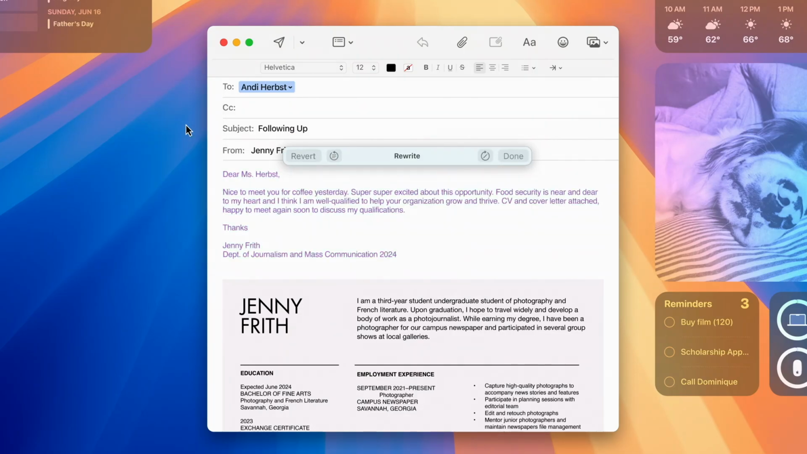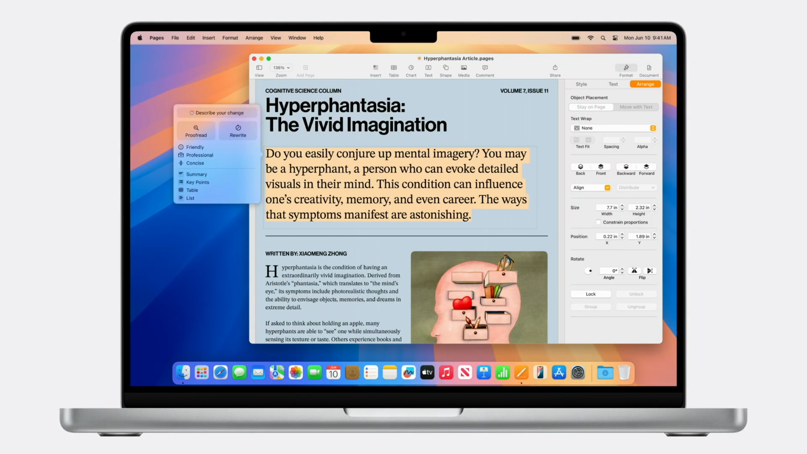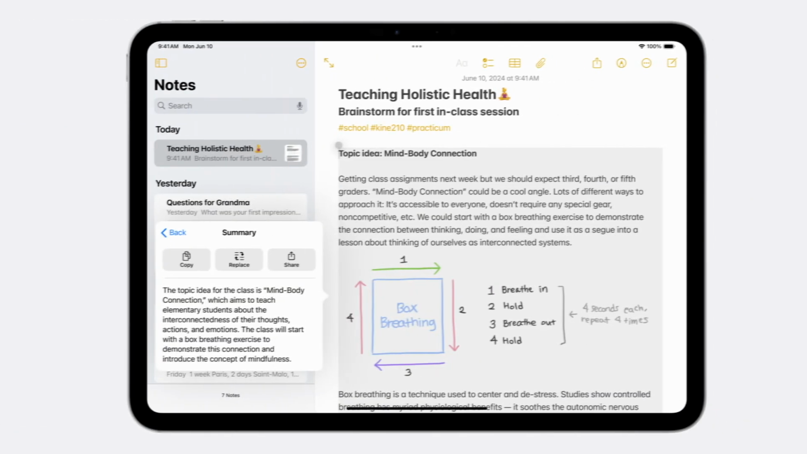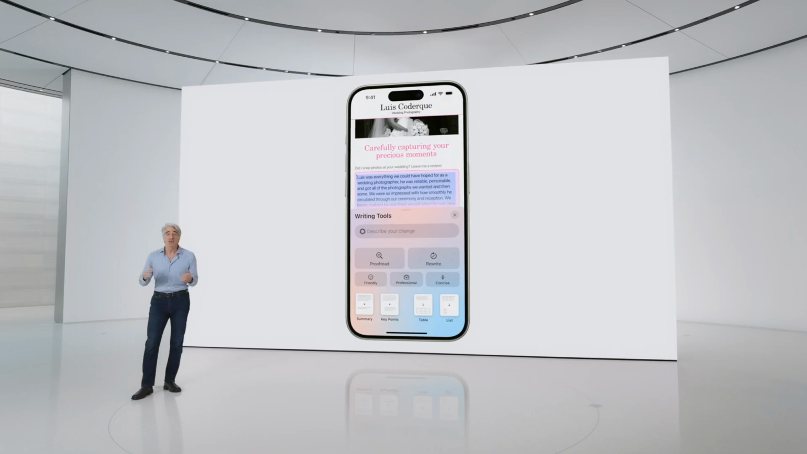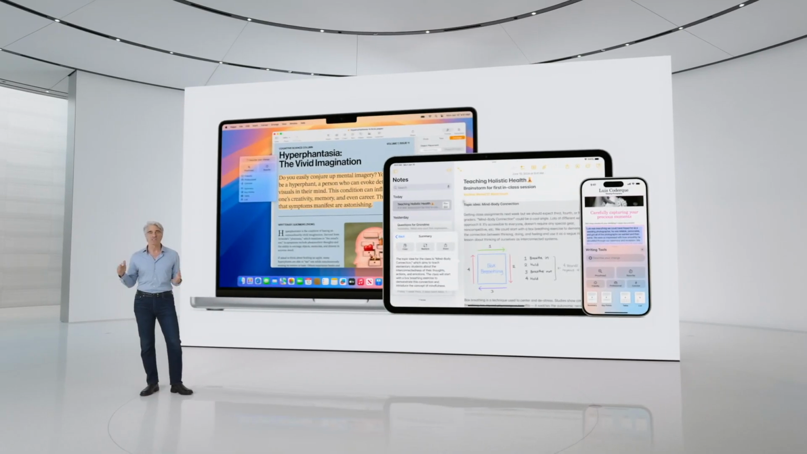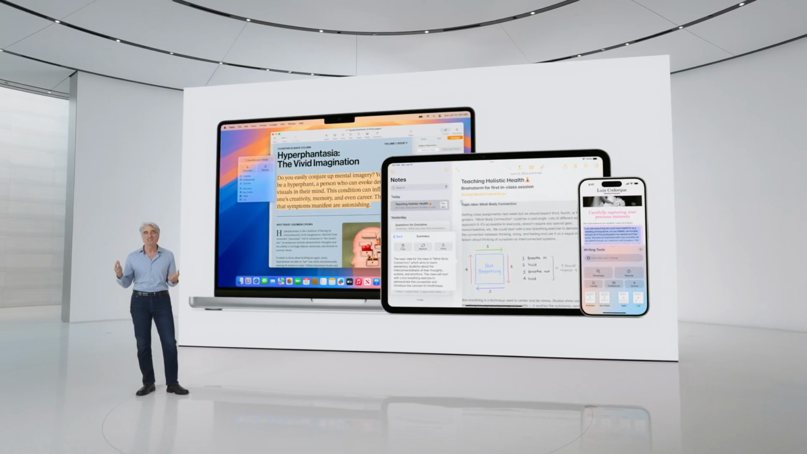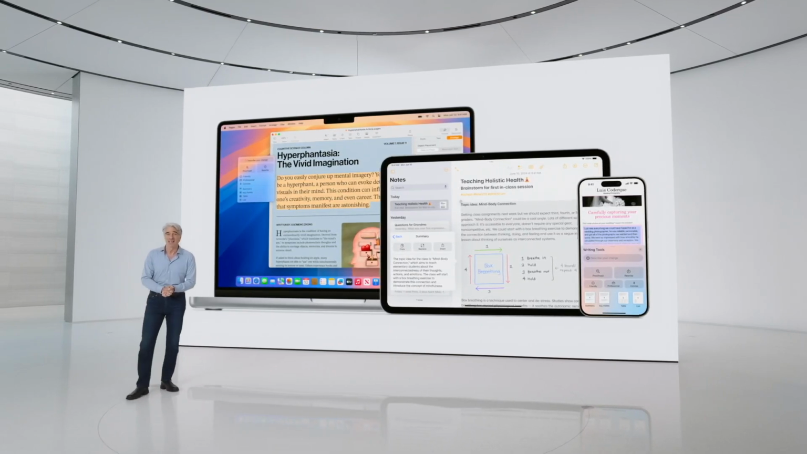Writing tools can rewrite, proofread, and summarize text for you, whether you're working on an article or blog post, condensing ideas to share with your classmates, or looking over a review before you post it online. And they're available automatically across Mail, Notes, Safari, Pages, Keynote, and even your third-party apps.